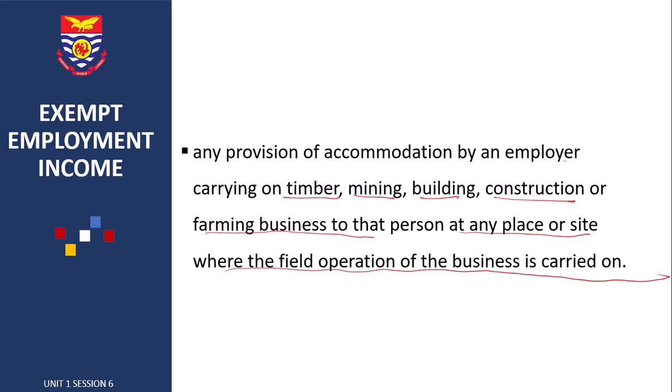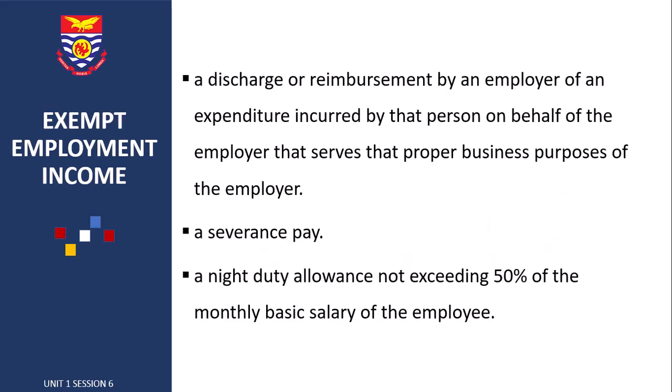So take notice of the specific businesses. We have timber, mining, building, construction or farming business, and the accommodation is given at the place of operation of the business.